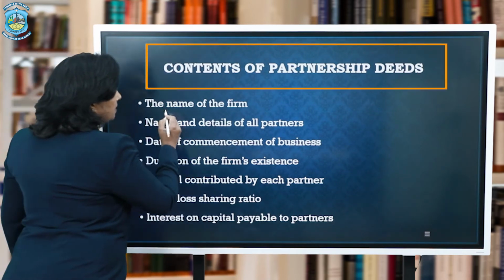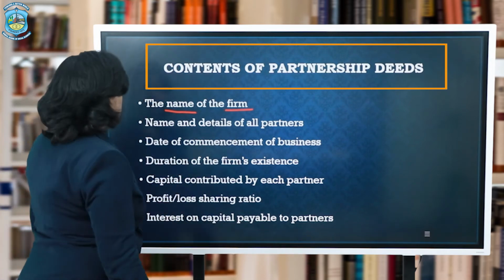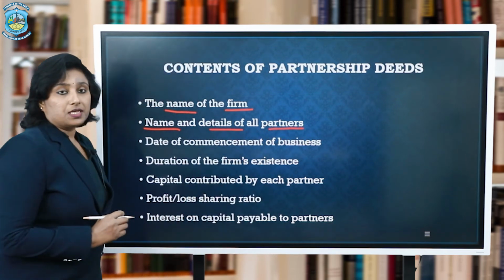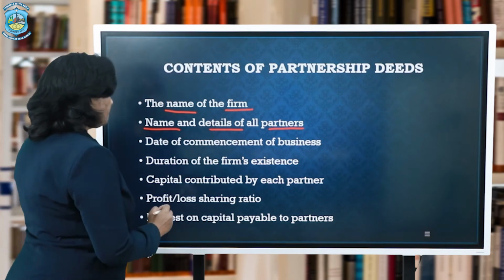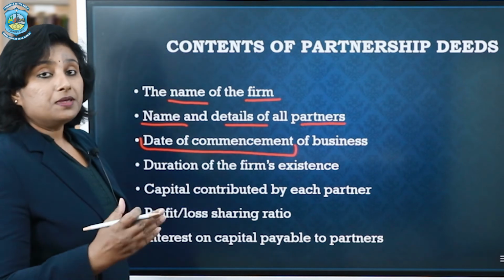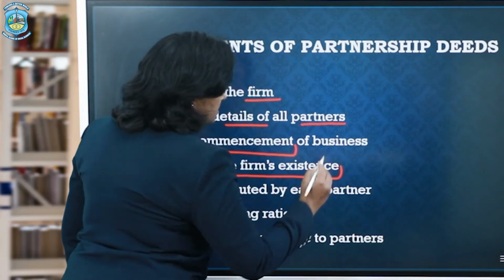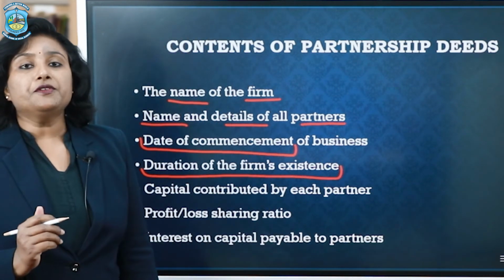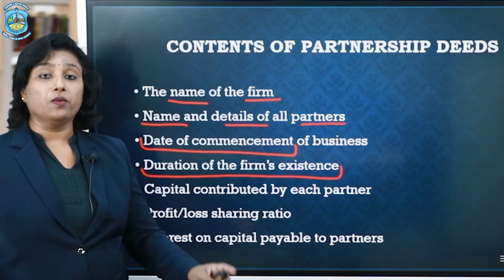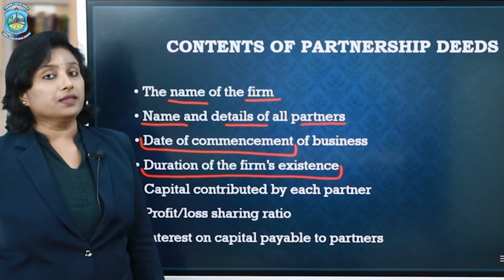The first being the name of the firm. It has to be there, of course, whether registered or not. Now, the second important thing is the name and details of all the partners, that is their residential address and all the other details. Then, the date of commencement of the business is very important, that is, when the business has started operating. Then, the duration of the business or the firm's existence. Sometimes, some of the firms may exist for a specified period of time. It may not last forever. And if such a defined time period is there, it has to be written in the deed.